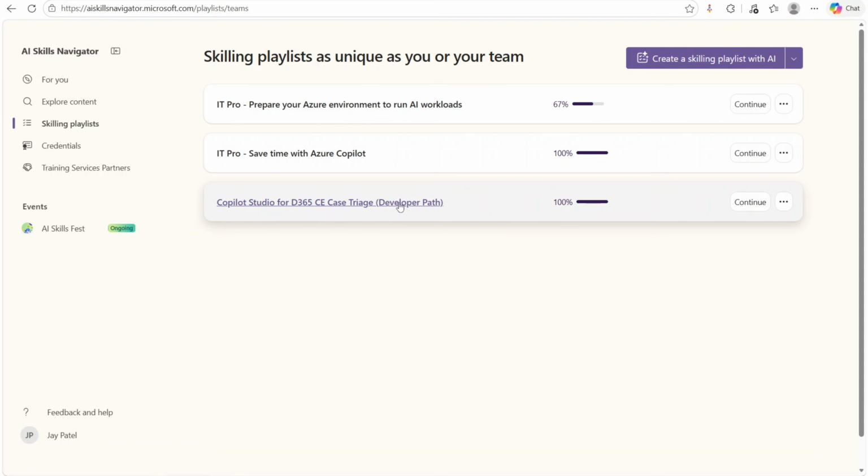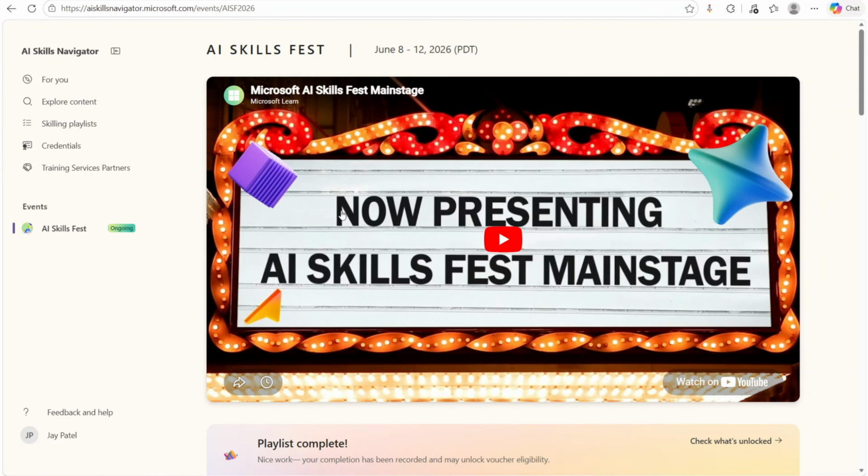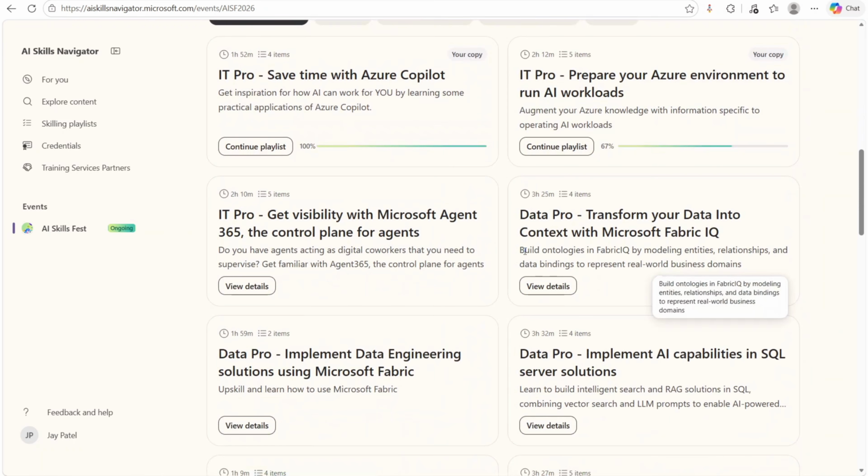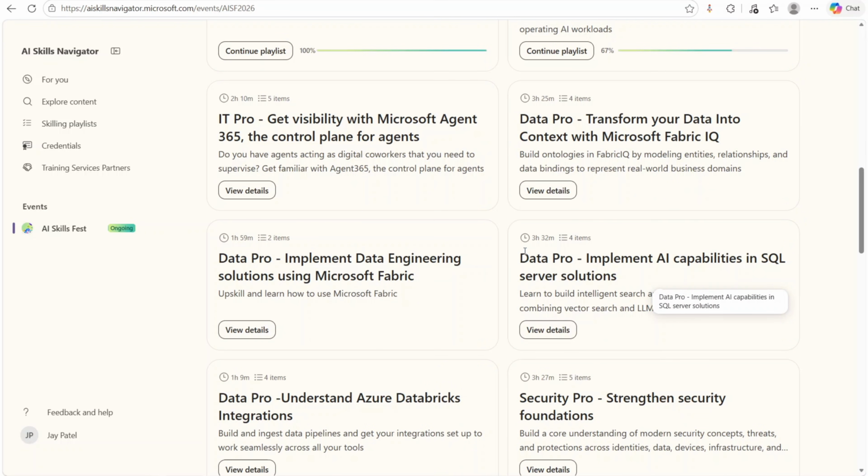So this one was something which I created by myself. So make sure that you do not create a scaling playlist by yourself. You can create it, but that is not eligible for the voucher. For getting the voucher, the eligible playlists are only the ones which are listed here in this AI Skills Fest. So make sure that you complete any one of these playlists, only then you'll be eligible for the voucher, right?